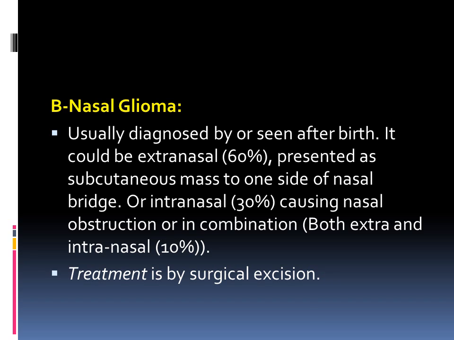The second congenital nasal anomaly is the nasal glioma, which is usually diagnosed at or seen after birth. It could be extranasal in 60% and presented as a cutaneous mass to one side of the nasal bridge, while the nasal dermoid is on the midline of the nose, while the nasal glioma, when it is external, will be to one side of the nasal bridge.